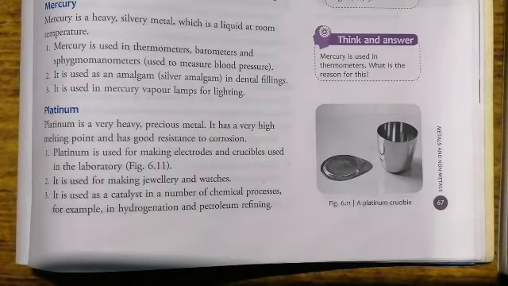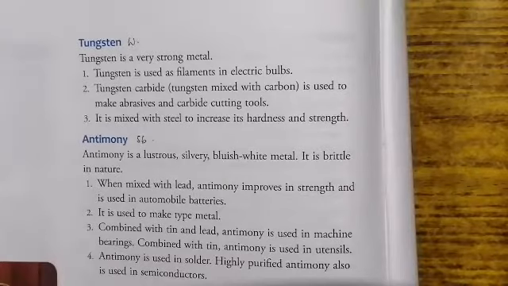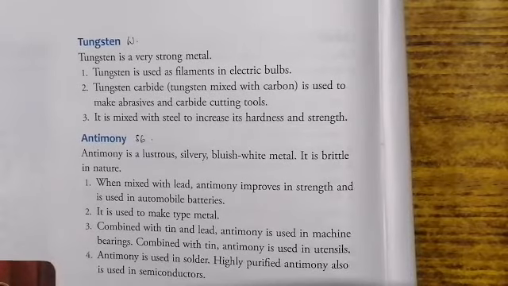Secondly, it is used for making jewelry and watches. And last of all, it is used as a catalyst in a number of chemical processes, for example, in hydrogenation and petroleum refining. Now we discuss tungsten.